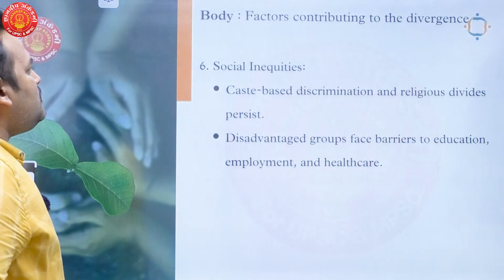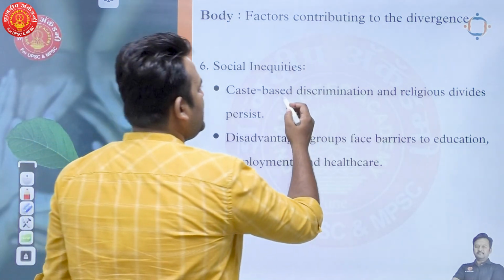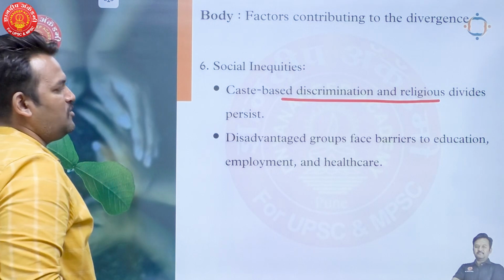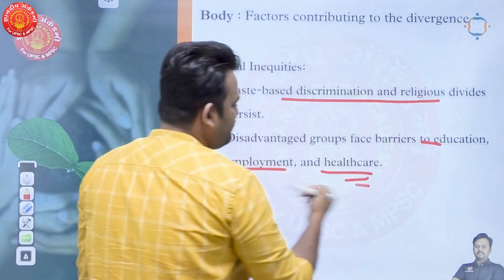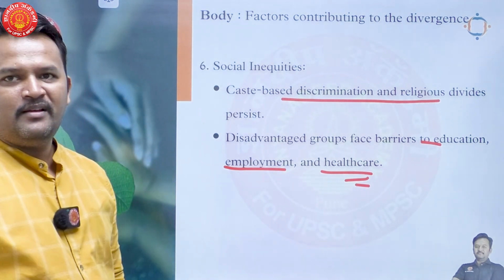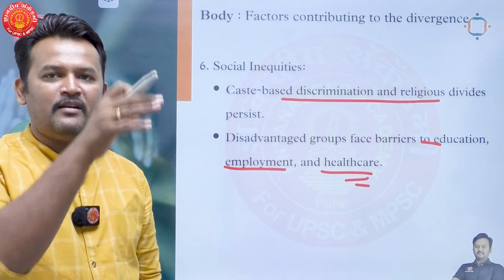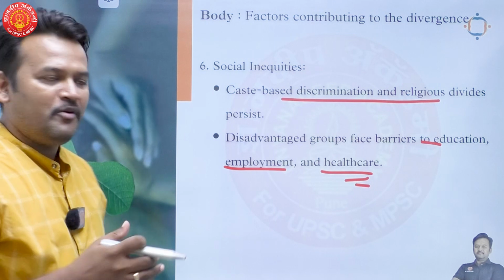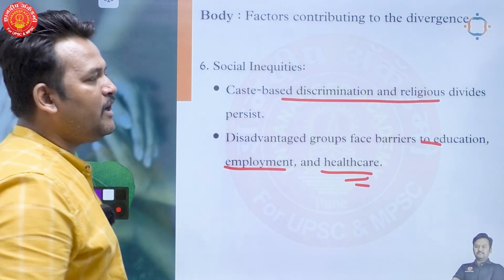After that, social inequalities. Caste-based discrimination and religious divide persist. Disadvantaged groups face barriers to education, employment, and healthcare. Right. So this portion highlights the social factor in lesser human development. Why are people unable to perform well on human development indicators?